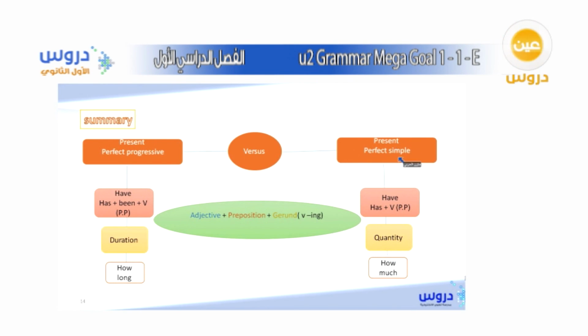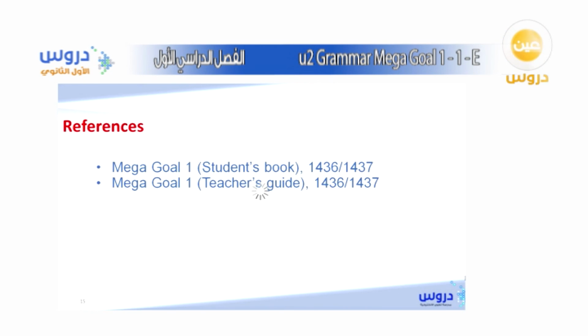So this is the difference between present perfect simple and present perfect progressive. And the last part we talked about is the adjective plus preposition plus gerund. We said that if you want to use an adjective to express something about yourself, this is the way you can do it, by adding a gerund.